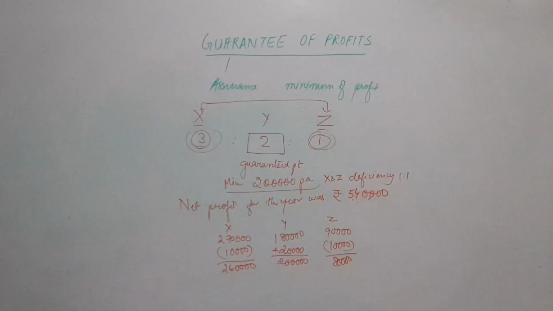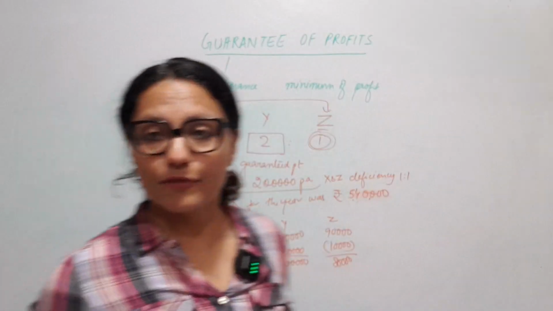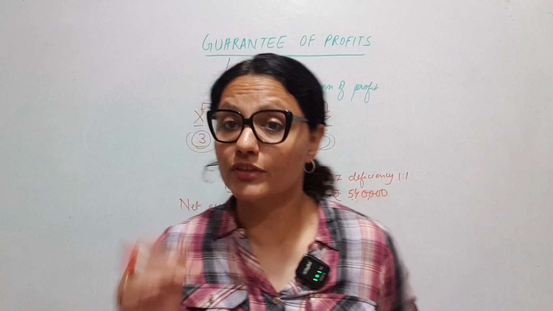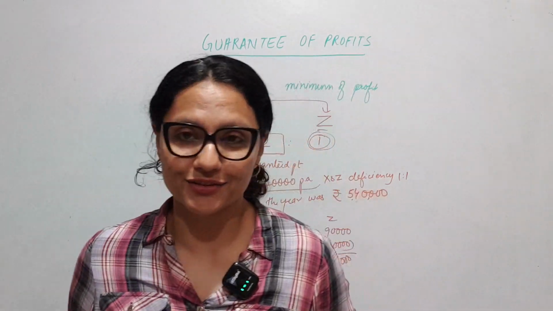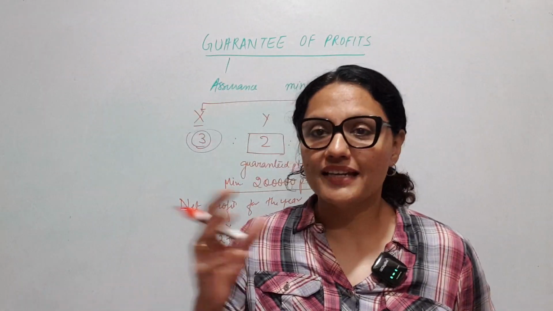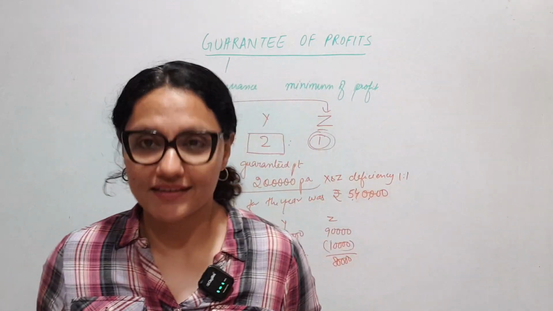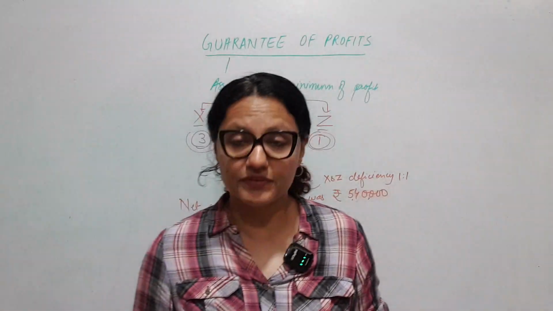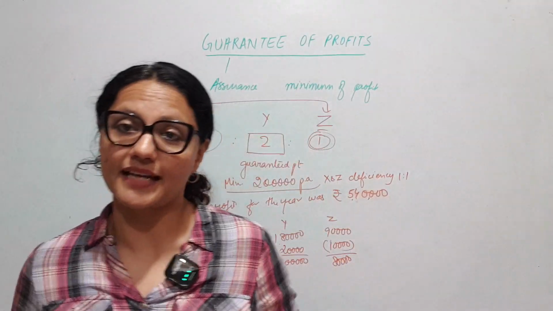Clear? So by default, deficiency is borne in the profit sharing ratio, and if a special ratio is given, then only for the deficiency we will use that ratio. So these are the various things that can be given to you in the sum. Fine. Now we have done the case where one partner was guaranteeing another partner.